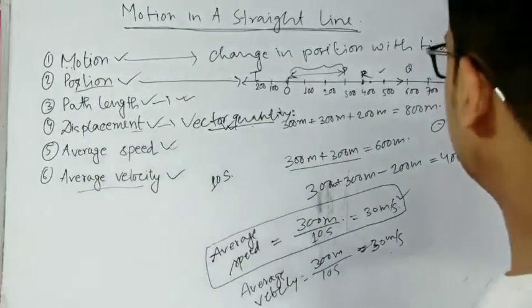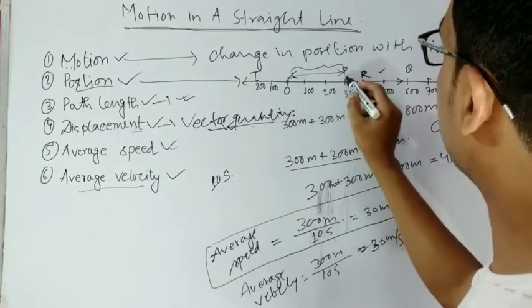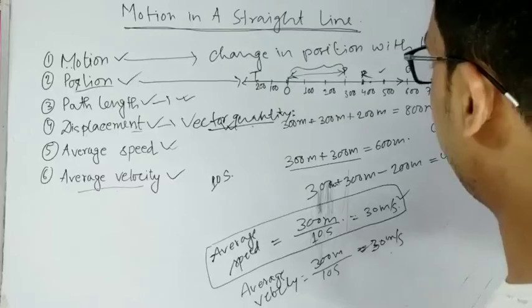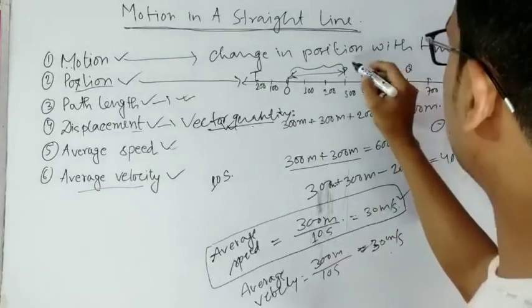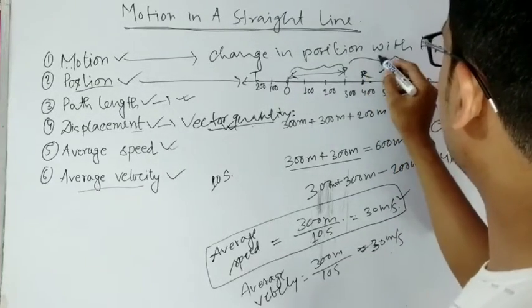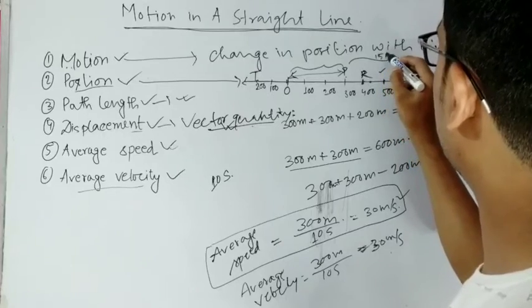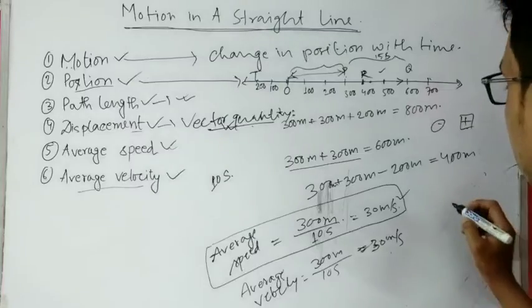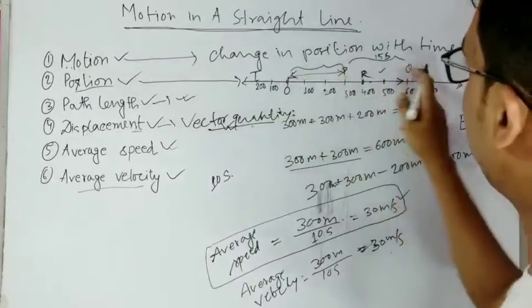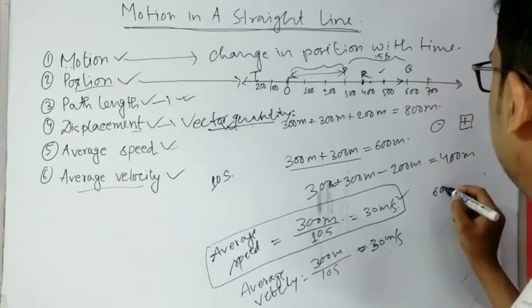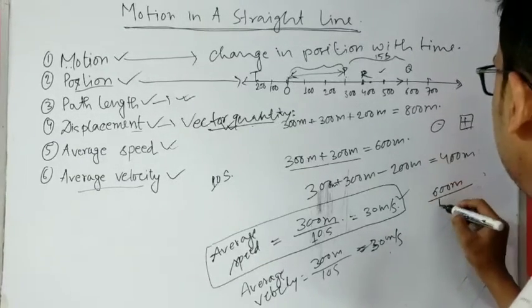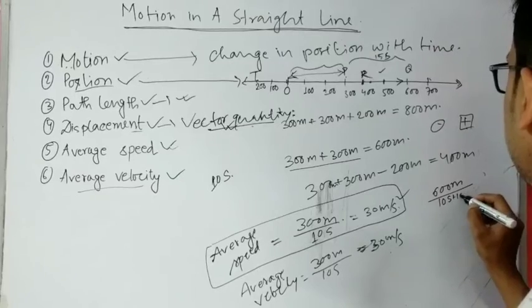Now if we consider that the particle moved from this point to that point, what is the average velocity and average speed? In that case, let us say from P to Q, it took 15 seconds. So the total distance traveled, that means total path length, is 600 meter, and then total time it took is 10 second plus 15 second.